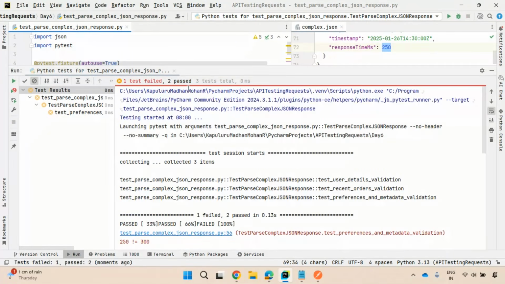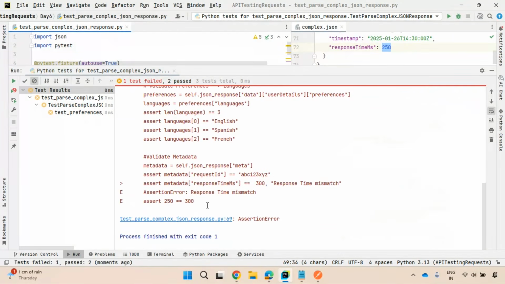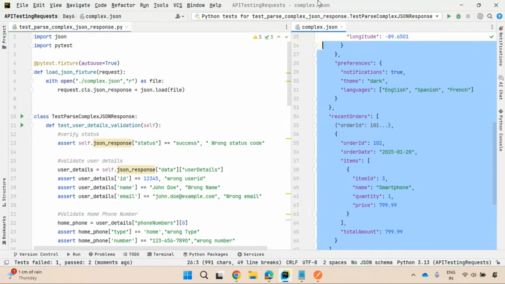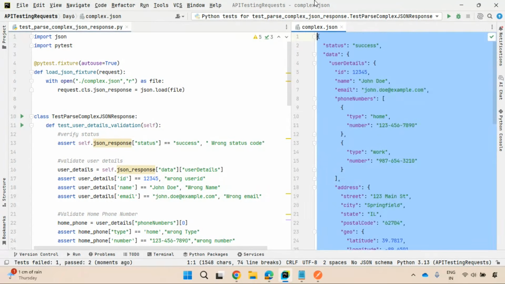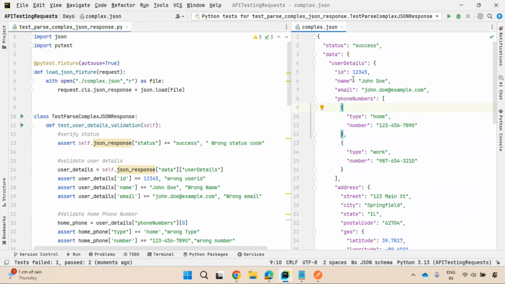So two passed. Two test methods will pass. One will fail because of that assertion error. So this is how you need to parse the entire JSON response. I kept it in this file. I'm reading that.